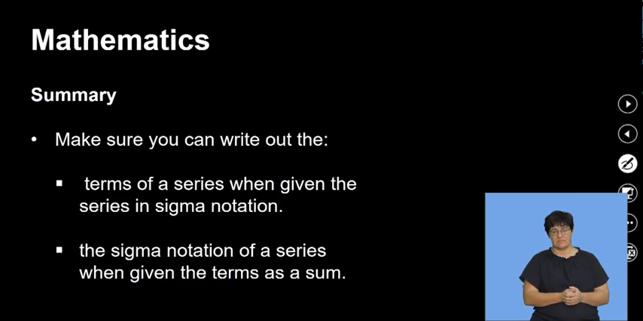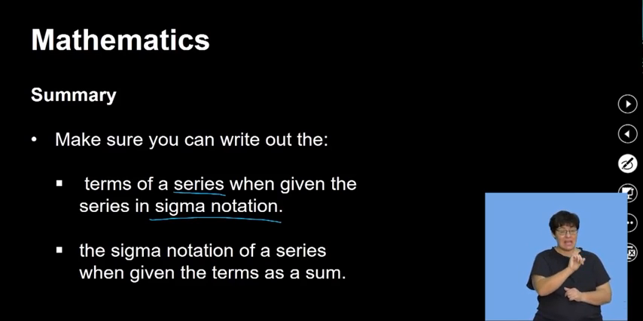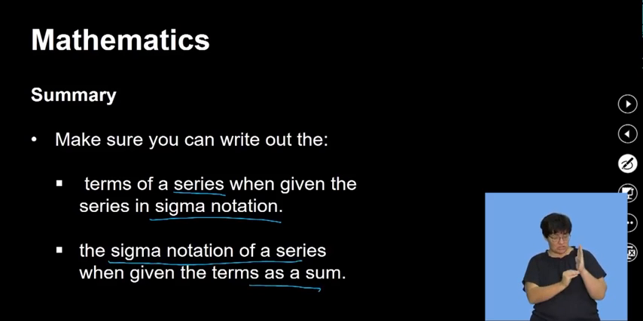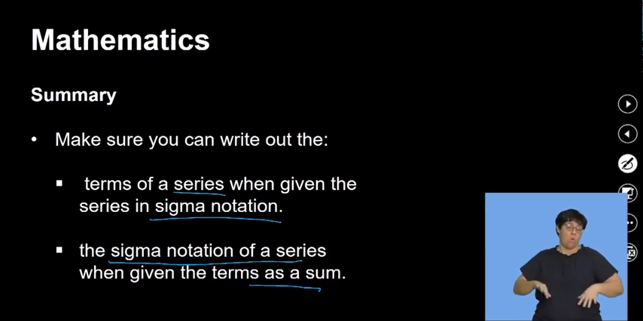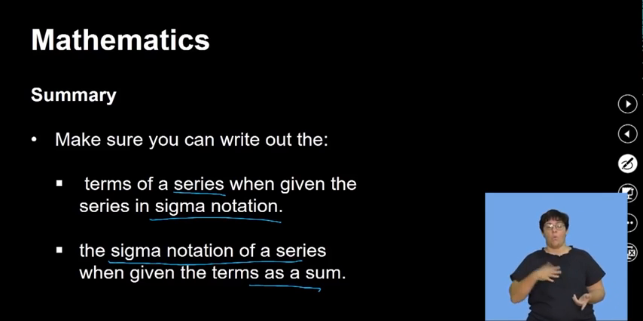Now, just to summarize everything that we've done, guys, is make sure that you write out the terms of a series when given the series in sigma notation. I did give you those notes for you to please look at. Also, the sigma notation of a series when given the terms as a sum. So it was the two steps that I gave you in terms of threes, right? I gave you 3 steps and 3 steps for 2 parts of this. It's when you are given the sigma notation, they want you to find the sum, or you are given the terms and they want you to write it in sigma notation.